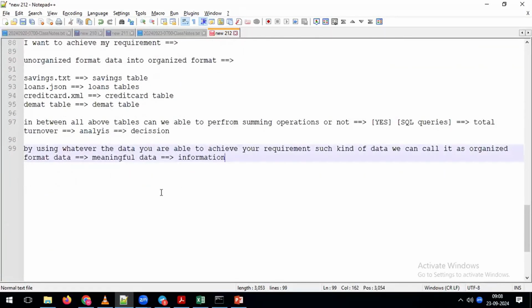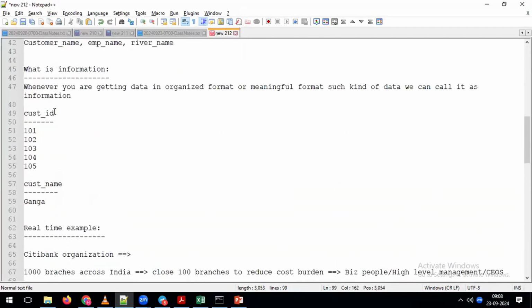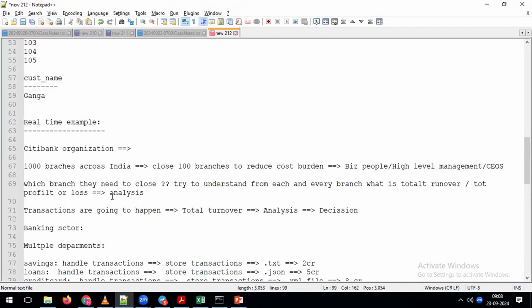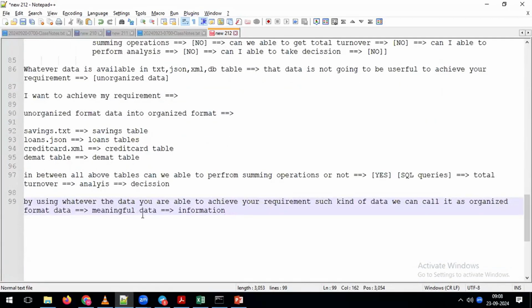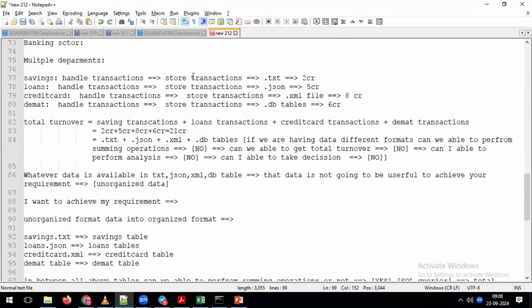Indirectly, sometime back, I gave the example for the information by using our generic example. Now, by using a real-time example, we are trying to understand what is the data and what is the information. Now, you people try to give the answer. In this whole example, where do we have the data, where do we have the information? Any guesses? Tables are nothing but data. Yeah, okay. Whatever data it is, information after tables.